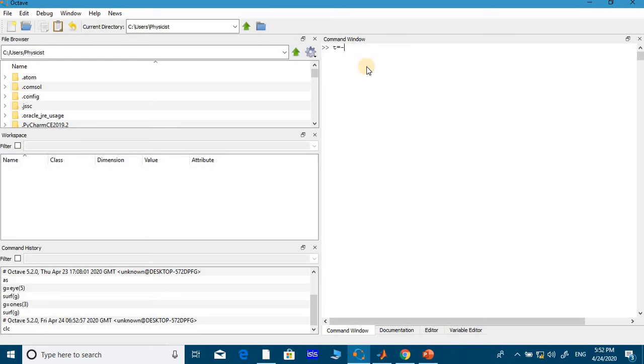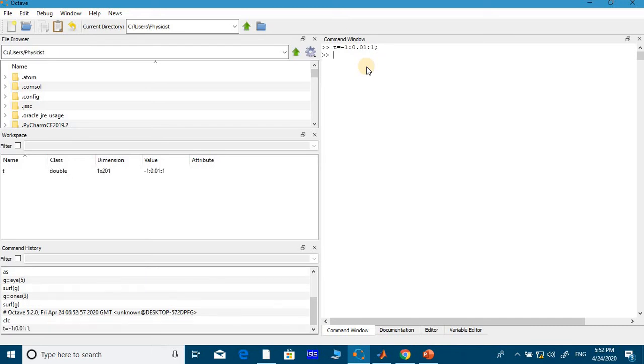T equal to -1 colon 0.01 colon 1, you put semicolon, enter. See, you get the variable here like in MATLAB. Understand? Now you come to MATLAB.